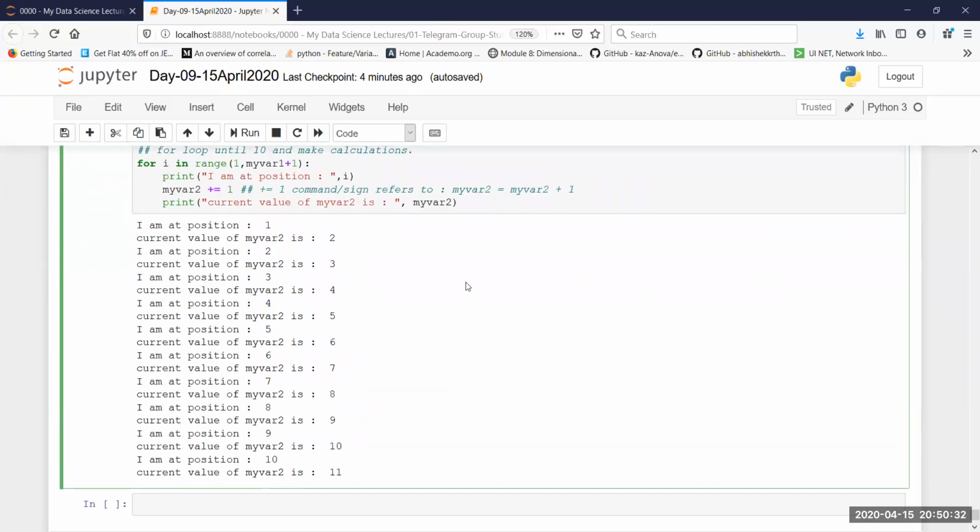The only use case where a for loop is going to be required, and this is something which I will be sharing from time to time with all of you. It's not only important to know the code, it's also important to know why we are knowing the code. The reason is that when we do, let's say, data analysis kind of things, we do a lot of activities which are iterative on top of a variable.